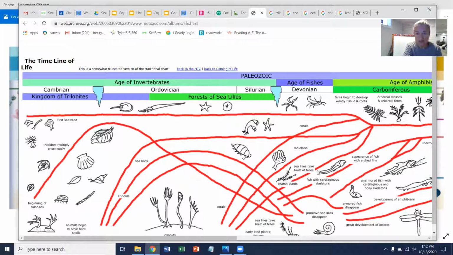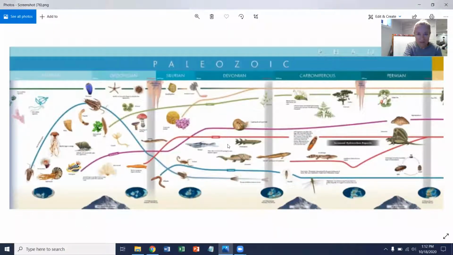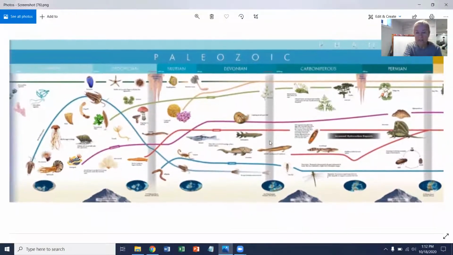And then we start seeing lots of fish, fish with a backbone. Fish evolved and changed a ton during this time. So you can see all the different types of fish that are forming. They changed a lot. And then slowly, some of the land started drying up. So fish began to crawl up on the land with their fins. They learned to breathe air and water. And their fins actually eventually became legs, and they became amphibians.